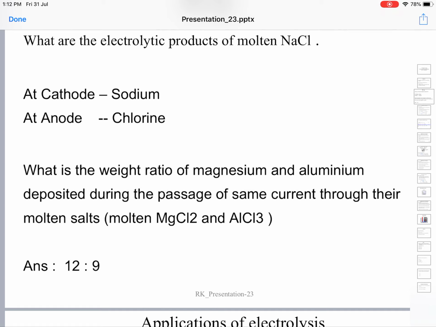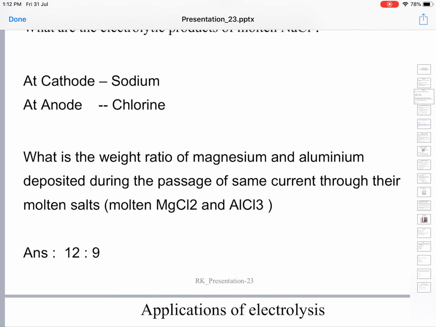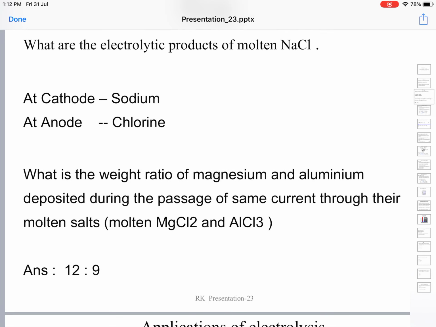So an electrolyte is defined as the substance which can conduct electricity in the fused state or in solution, because in these two states ions are freely mobile. So it can conduct electricity in these two states.